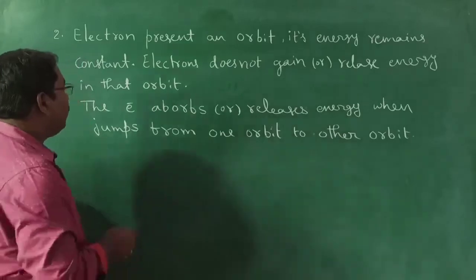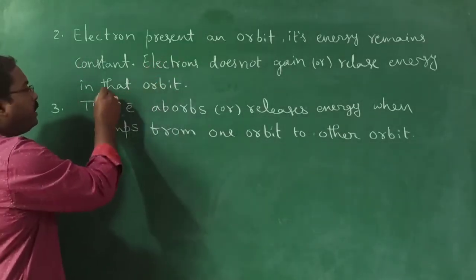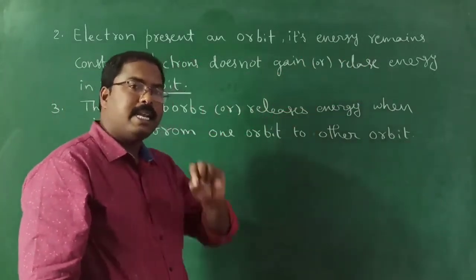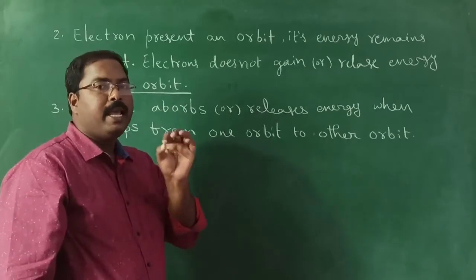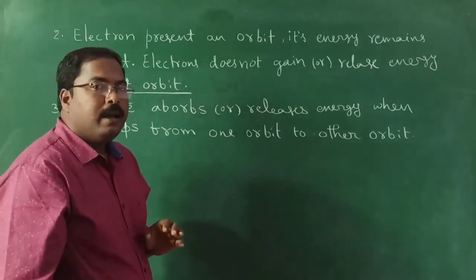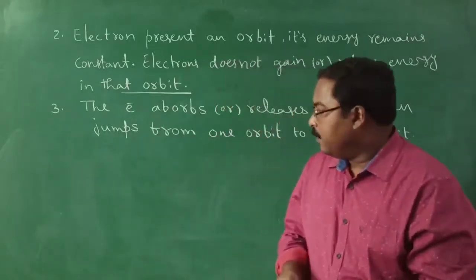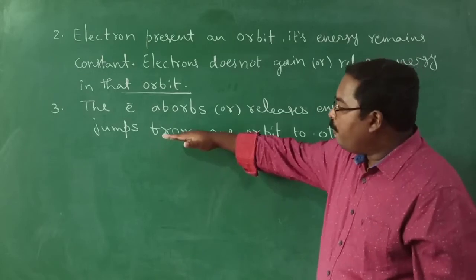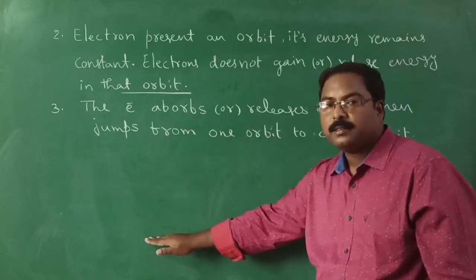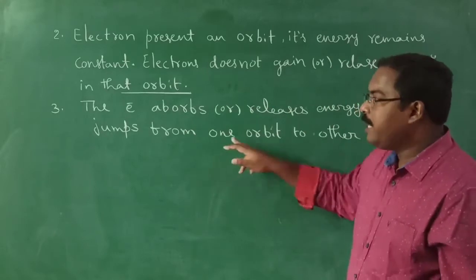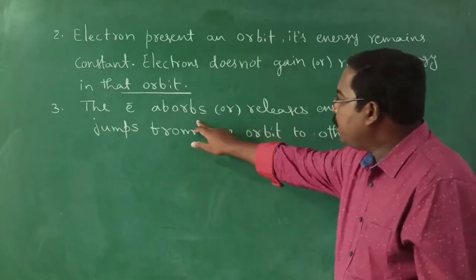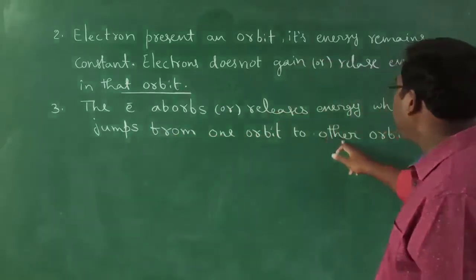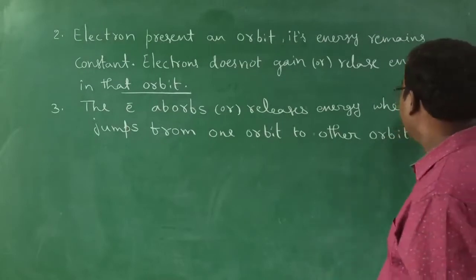Now what is written here? In the above statement, when it is present in that particular orbit, it doesn't gain energy, it doesn't release energy. The energy of the electron remains the same in that particular orbit. But when it gains energy, it is jumping from a lower orbit to a higher orbit. While it is coming from higher to lower, it releases energy. That is what we wrote here: the electron absorbs or releases energy when it jumps from one orbit to the other orbit.